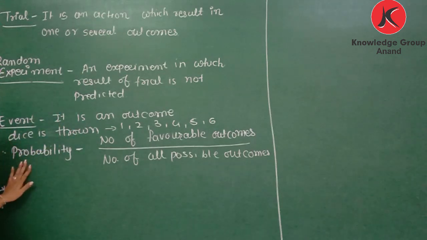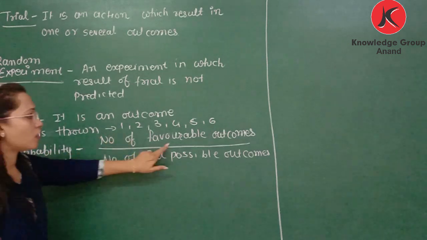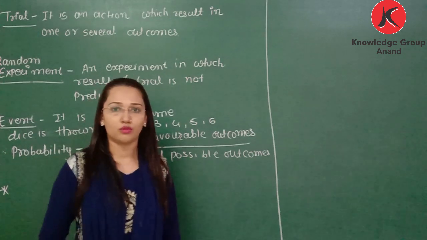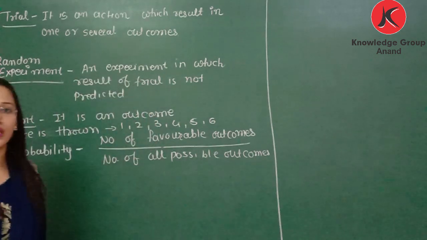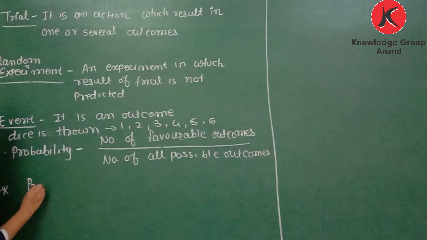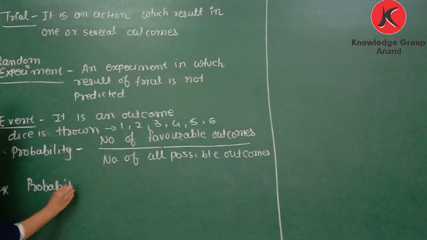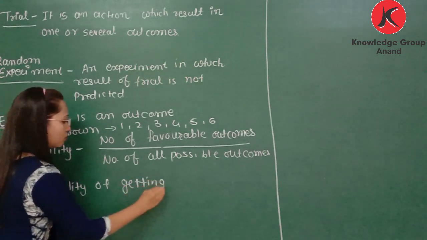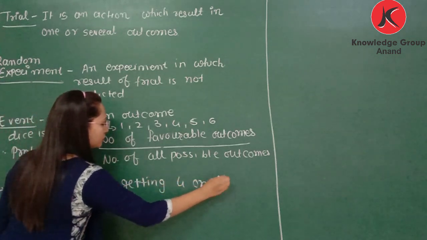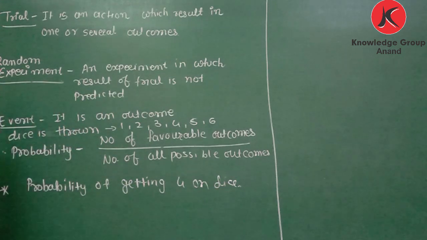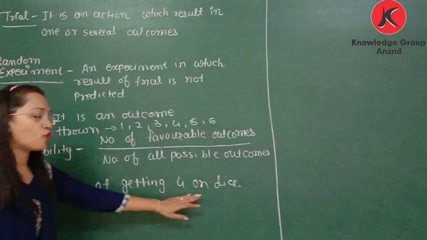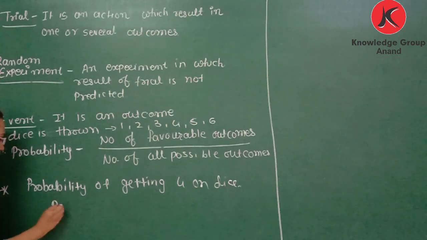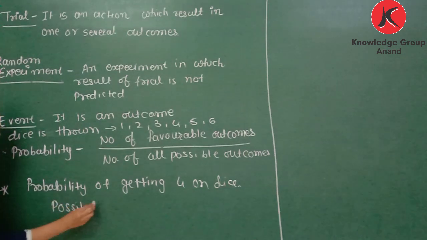So in probability we can say that it is the number of favorable outcomes divided by the total number of possible outcomes. Let's understand this definition with an example. Probability of getting 4 on a dice. Okay, probability of getting 4 on a dice. So if we throw a dice, then what are our possible outcomes?